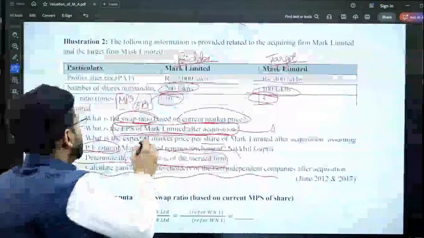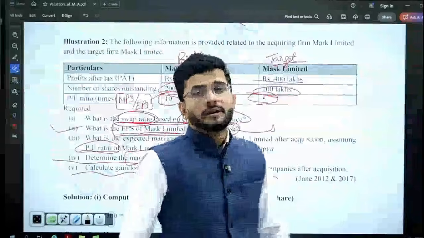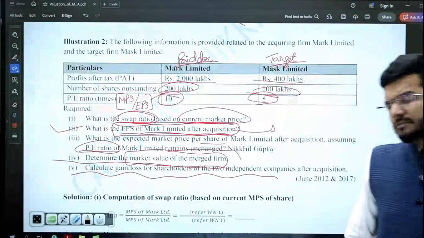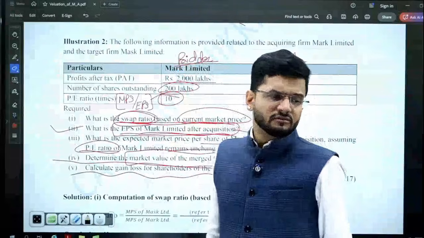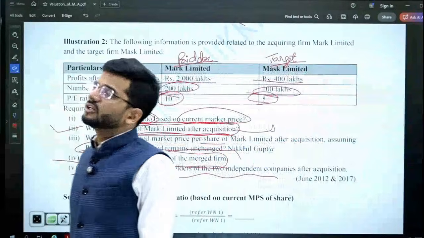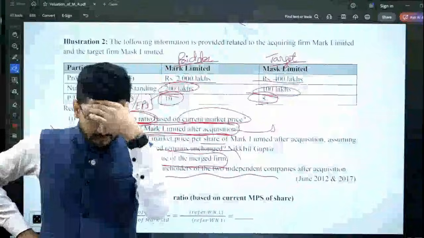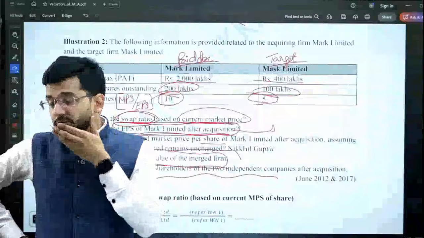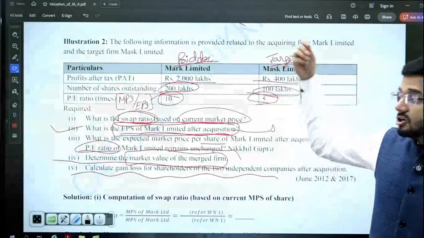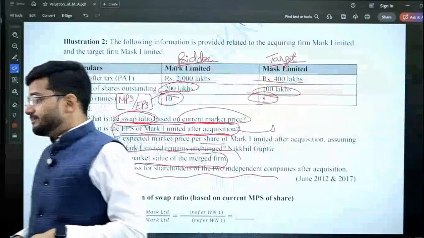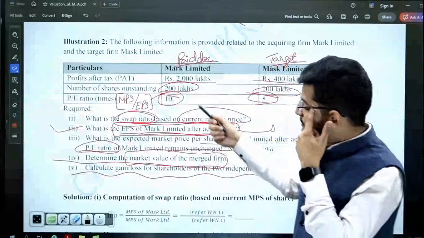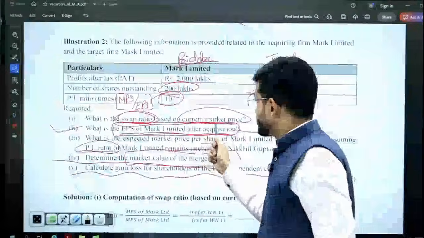The first ask is you have to compute the swap ratio on the basis of current market price. Oh God, current market price is not given in the question itself. When current market price is not given in the question itself, how will you compute the swap ratio according to current market price? Oh, it's a big problem for me, guys. The current market price is not given in the question. When current market price is not given in the question, how can I compute the swap ratio on the basis of current market price? It's a big problem.